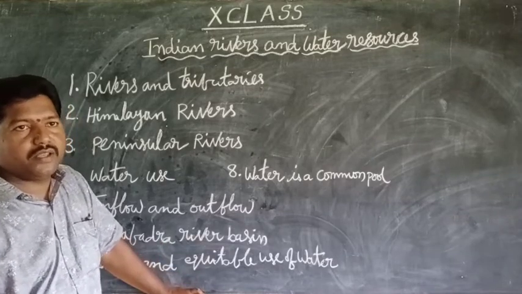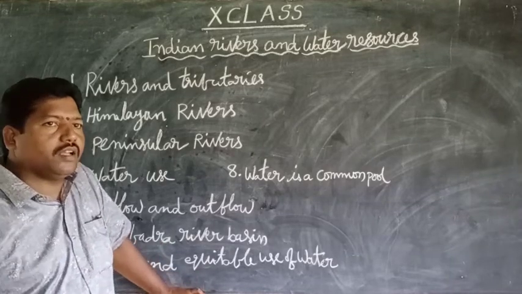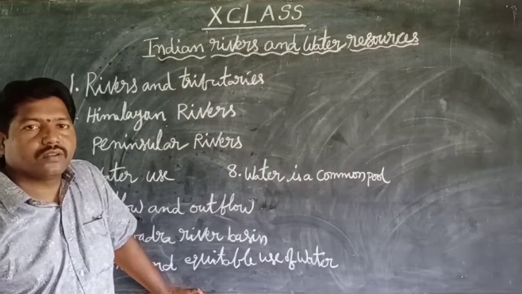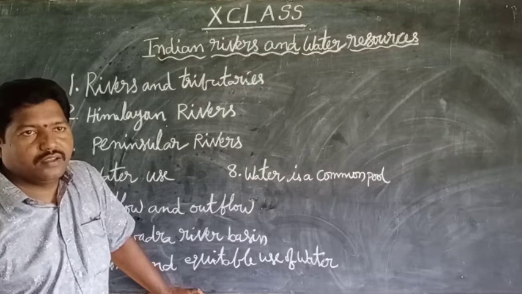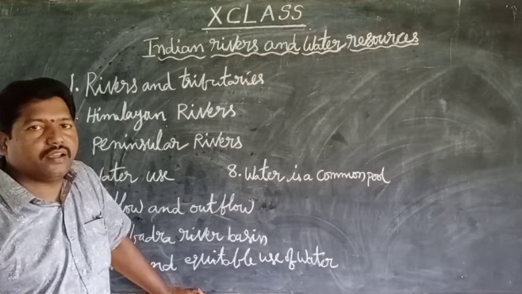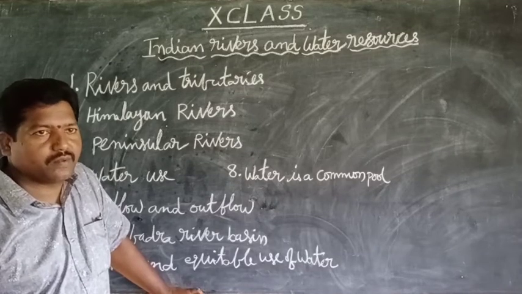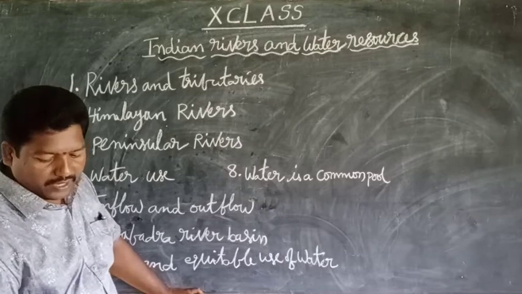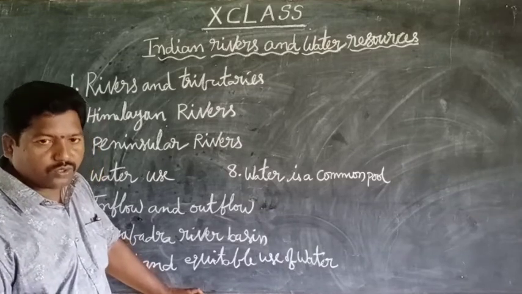And the Tungabhadra river basin. Where is the Tungabhadra river basin? Tungabhadra is a tributary of the river Krishna. The Tungabhadra basin is a joint venture of the states of Karnataka and Andhra Pradesh. The Tungabhadra dam was constructed in 1952.